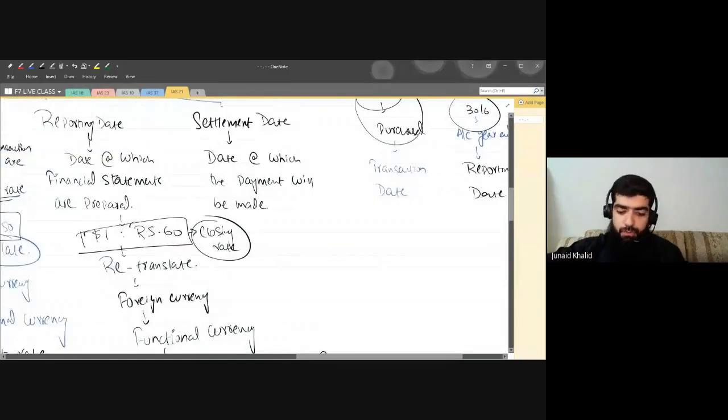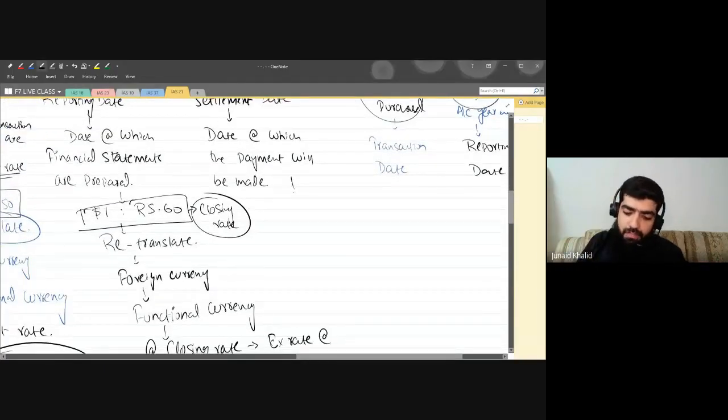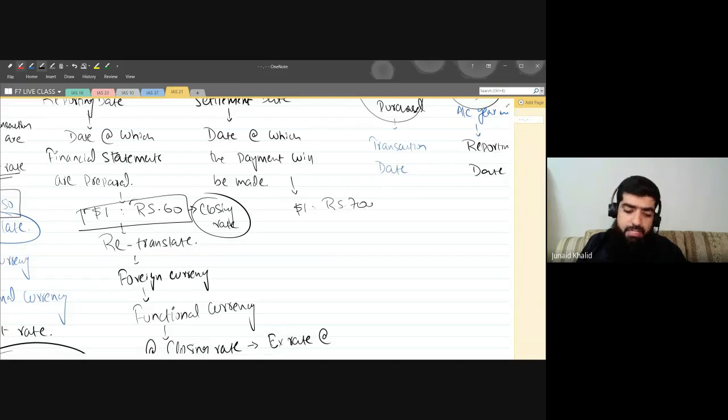Now, coming back to the last date, that is the settlement date. For example, while we are going to settle the amount, oh my goodness, we found that the exchange rate has fluctuated again, and this time it's 70 rupees per US dollar. Now, can you please use the terminology: while we are making the payment, what do we have to do again?